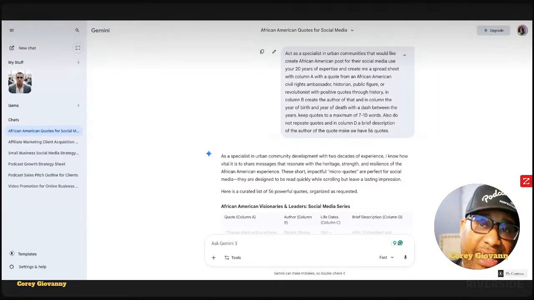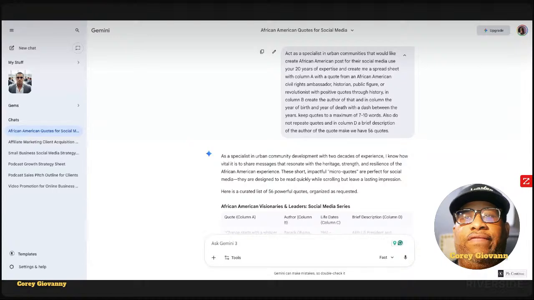In column B, create the author of that, and in column C, the year of birth and the year of death, also with the dash between the two. And then keep quotes at a maximum of 7 to 10 words.